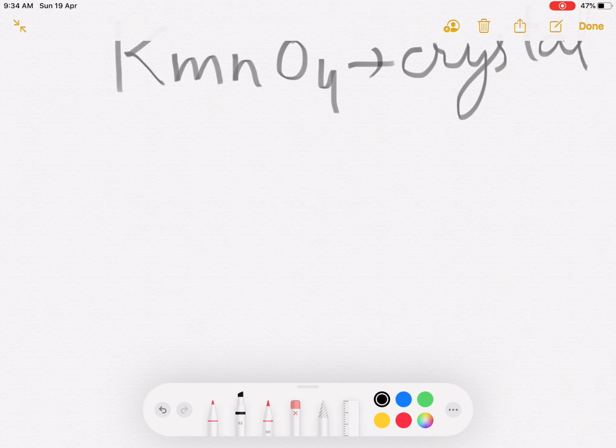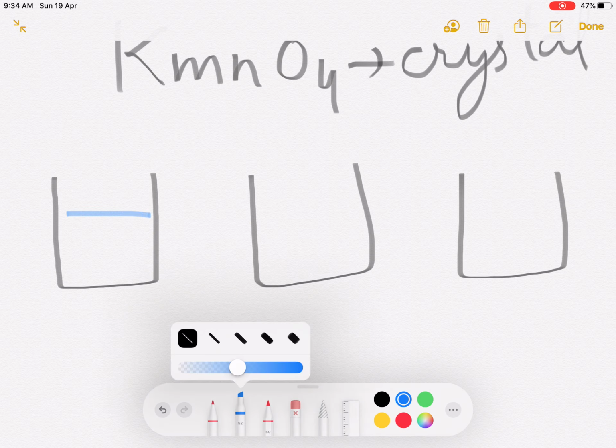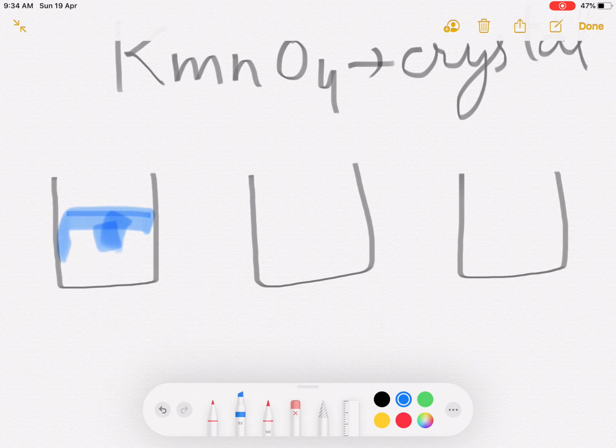So again I will show the activity, what will happen. We will take a 100 ml beaker and fill it with water.